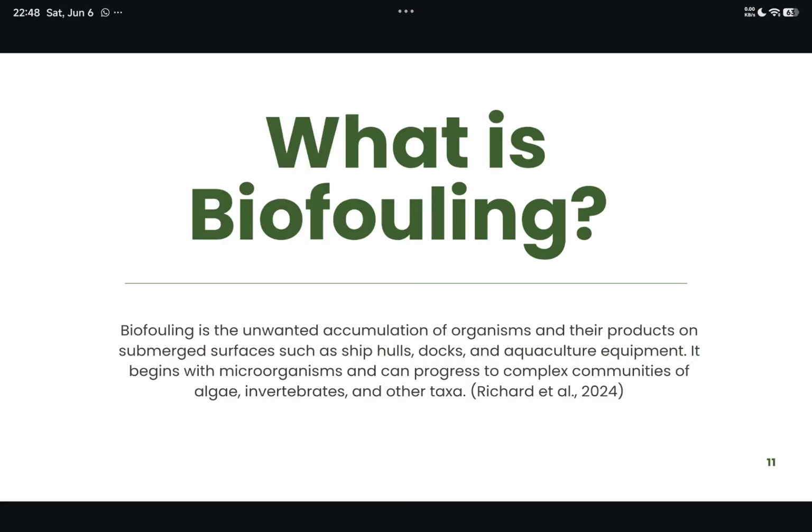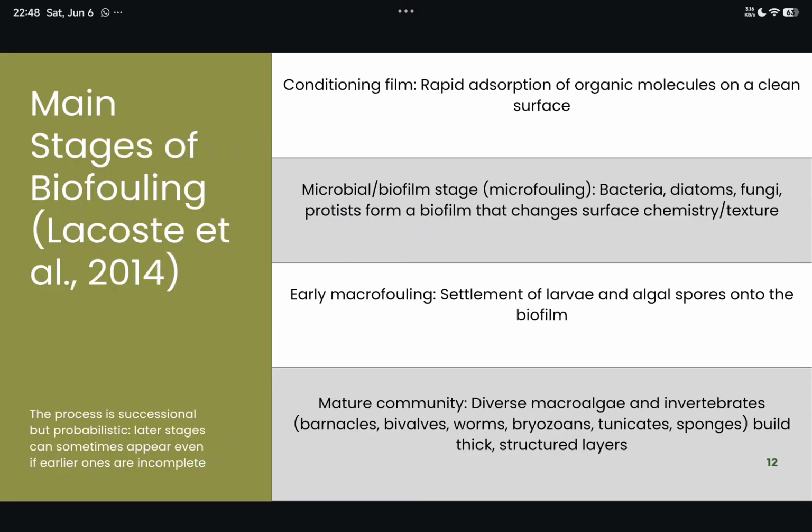What is biofouling? Biofouling is the unwanted accumulation of organisms and their products on surfaces such as the surface of ships or aquaculture equipment. These are the main stages of biofouling, including conditioning film, microfouling, macrofouling, and also the mature community.